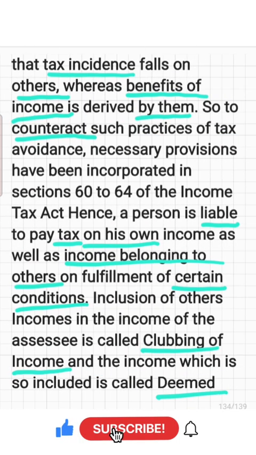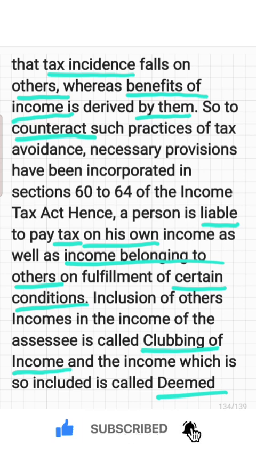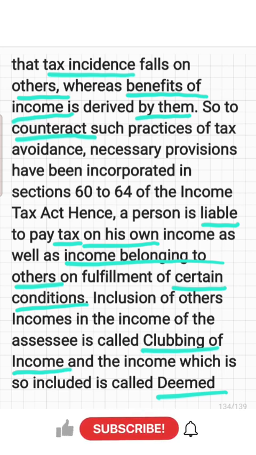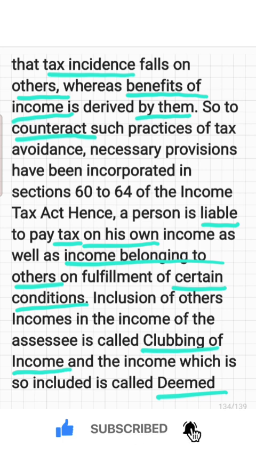In this case, the tax incidence falls on others like family members or someone else, but the benefits of the income are derived by the transferor. To counteract such practices, necessary provisions have been incorporated in Sections 60 to 64 of the Income Tax Act.